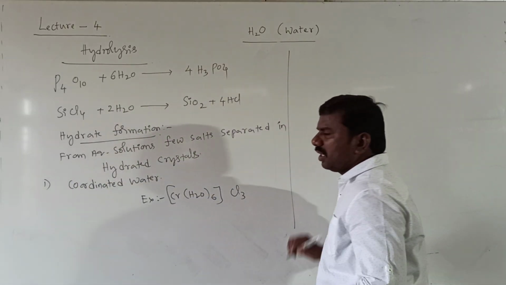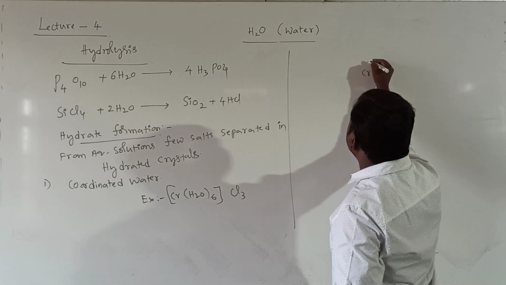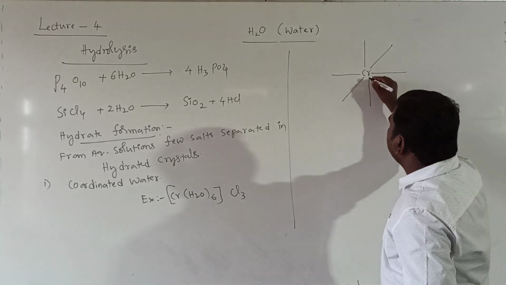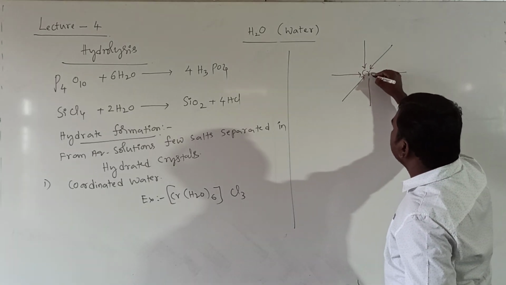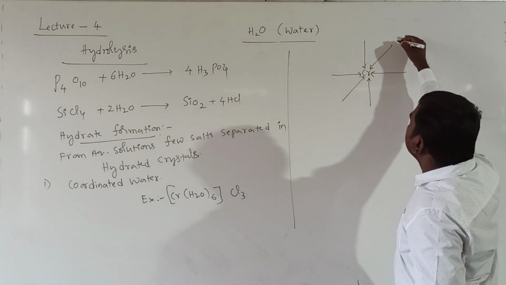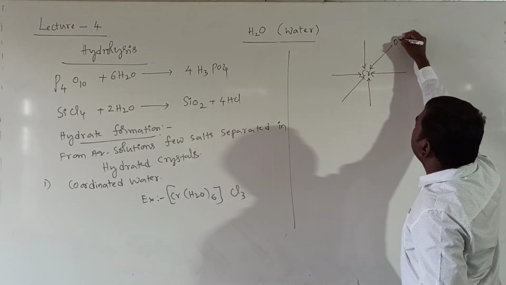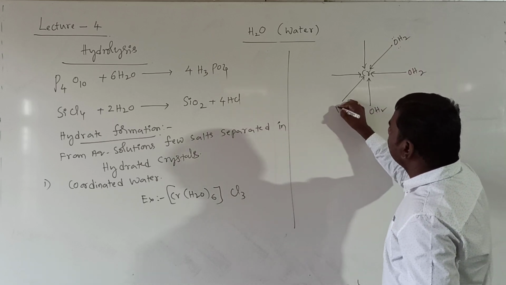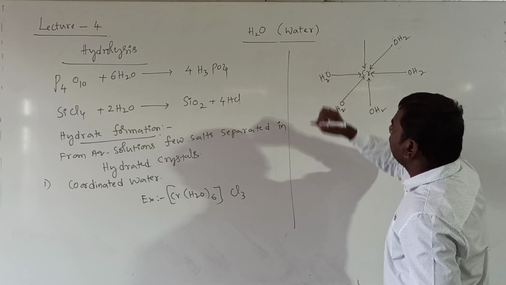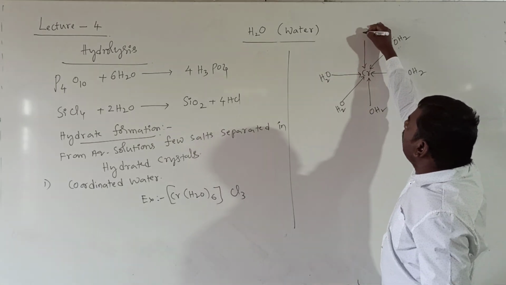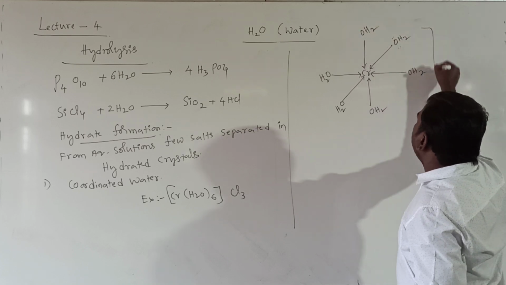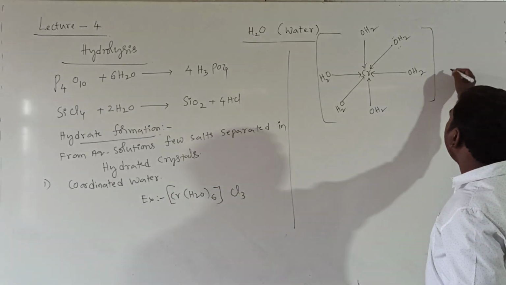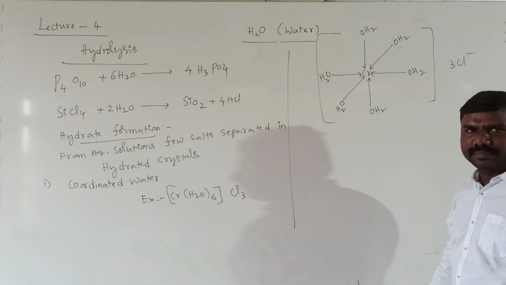Already in coordination chemistry I have discussed Cr with totally 6 H2Os by coordinate covalent bonds. O can donate a lone pair: H2O, H2O, H2O, H2O, H2O like this. Clear? These are all coordinate covalent bonds by water. That's why it is called coordinated water. Outside are 3 Cl minus ions.